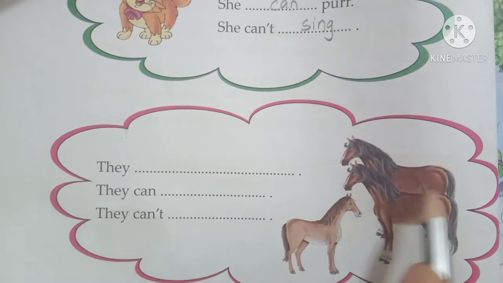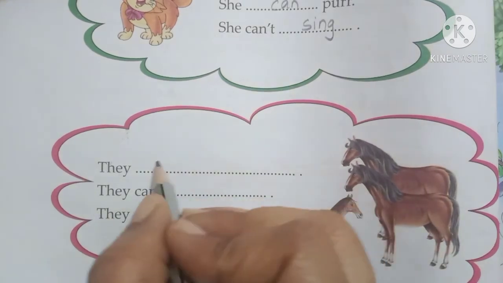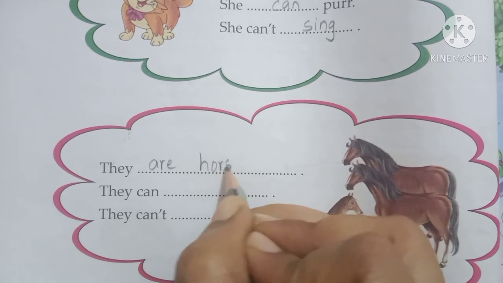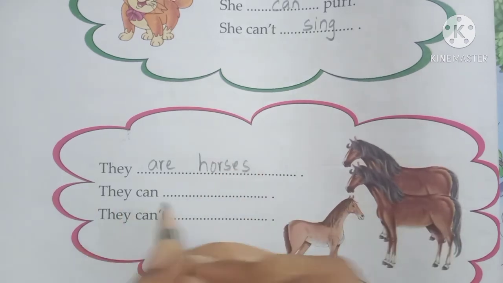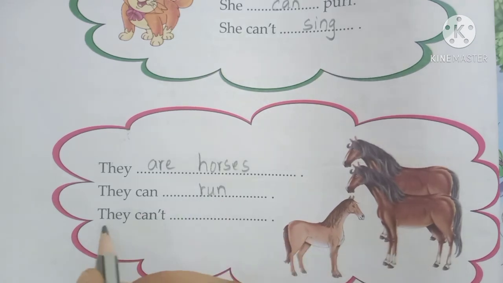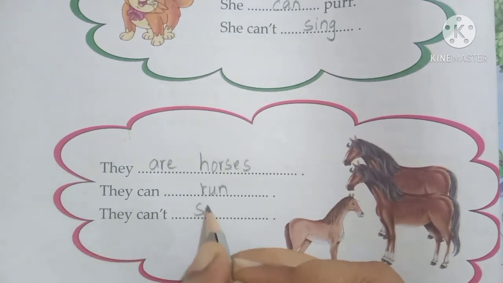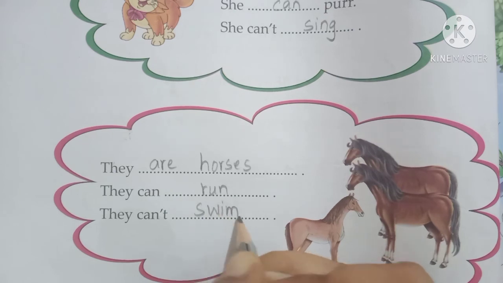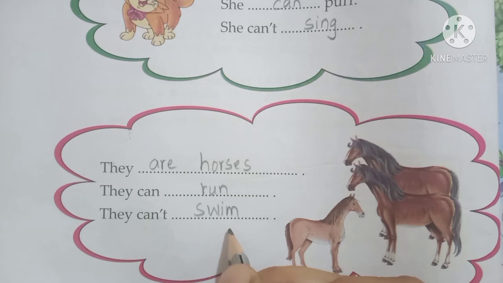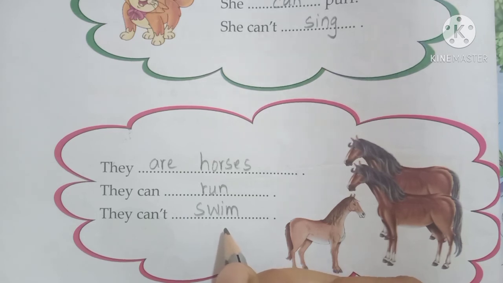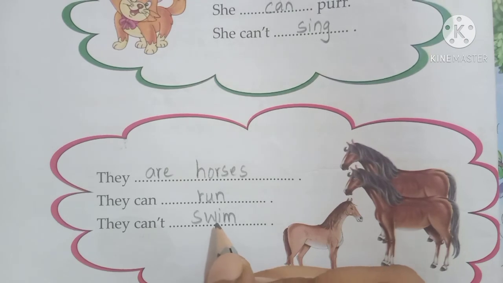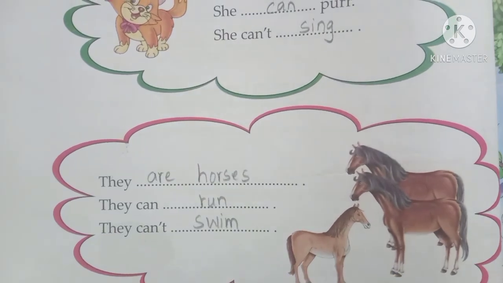Now here horses are there. So they are, children, because there are many. So they are horses. They can run. Okay, the horses can run. They can't swim. We can write horses cannot swim, right? So they can't swim. In this way we have completed our lesson number 2 reader exercise. Hope you all have understood, completed. Okay children, see you in the next class.